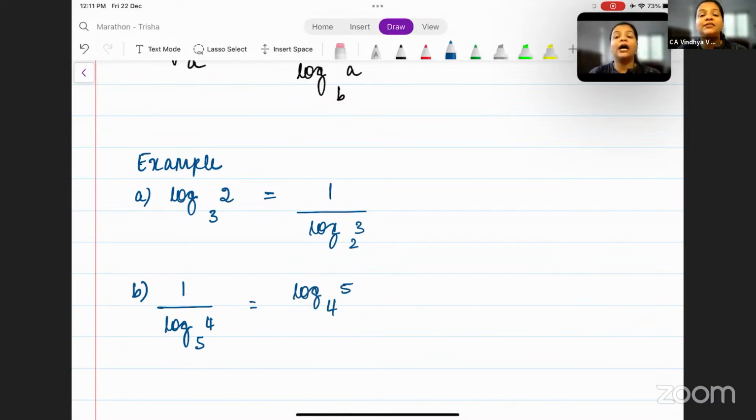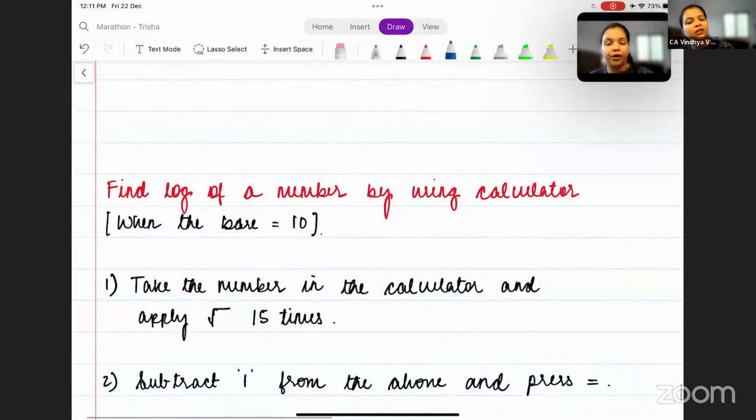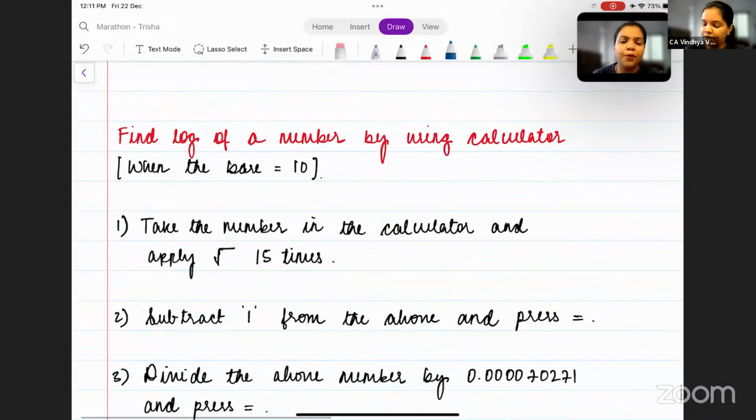Okay. So what happens when you take the inverse, that is the reciprocal, the values of a and b interchange their places. I hope this is clear till here. Okay. So that is it with respect to the properties of logarithm.